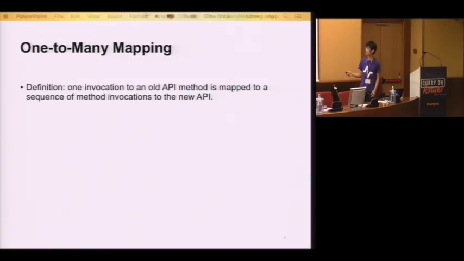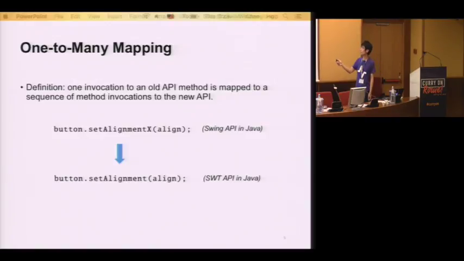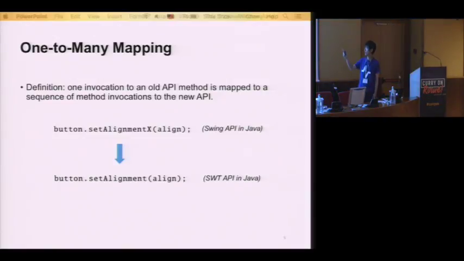By one-to-many mapping relations, it means that one invocation to an old API method is mapped to a sequence of method invocations to the new API. I'm taking Java as an example here because this is what we do. This is an example of using the Swing and SWT APIs in Java. They are both GUI APIs, like for programming your fancy GUIs. The first API is to set up alignment for a button in Swing. It's just called button.setAlignmentX. And the new API is very similar. It's just another function called setAlignment. So this is a one-to-many mapping, although the sequence only contains one method in the new API. So this is simple, one-to-many.